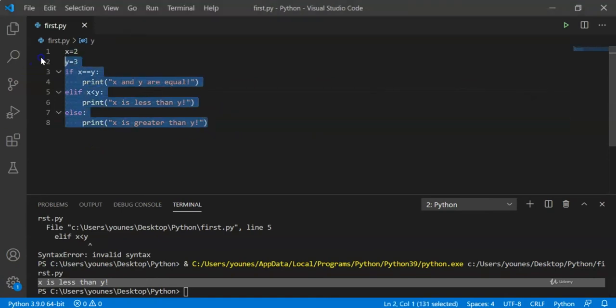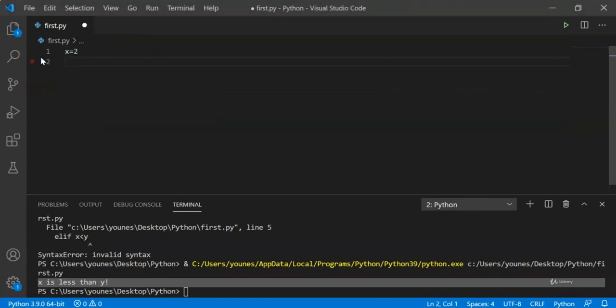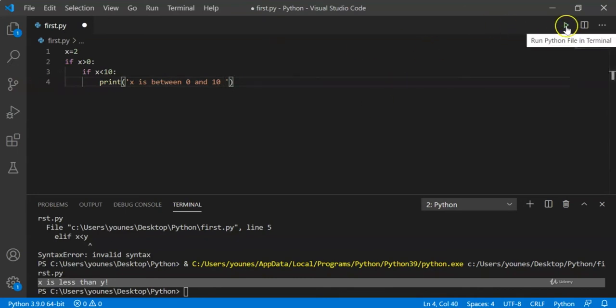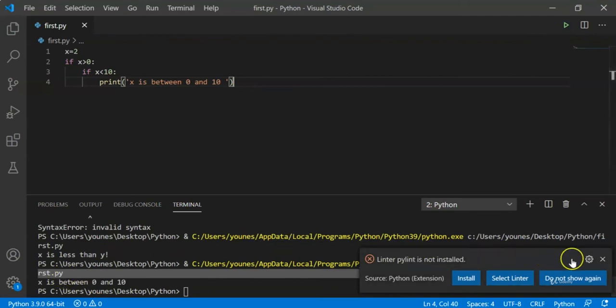Now let's suppose that we have an integer x, and in this case we're going to check if x is greater than 0 and less than 10. So we can write that if x is greater than 0, we're going to check if x is less than 10, and we'll print x is between 0 and 10. And in this case, x is equal to 2. If we run this code, we'll get x is between 0 and 10.